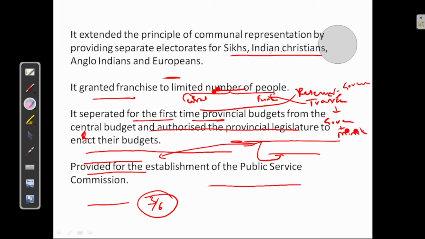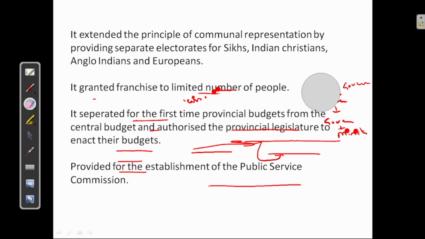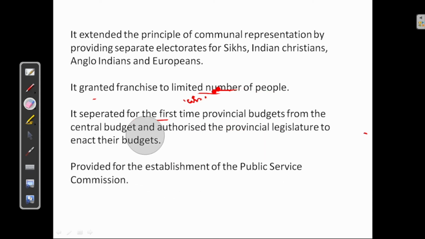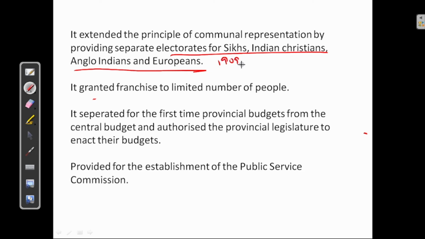Next, it extended the principle of communal representation by providing separate electorates for Sikhs, Indian Christians, Anglo-Indians and Europeans. Earlier in 1909, we have seen communal representation was introduced for the Muslims. Now, it was introduced for Sikhs, Indian Christians, Anglo-Indians and Europeans.